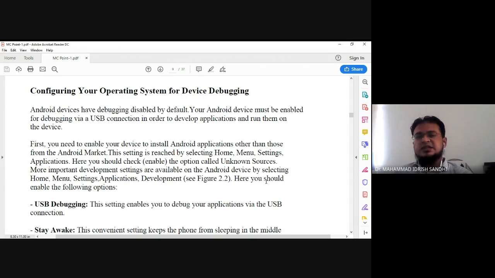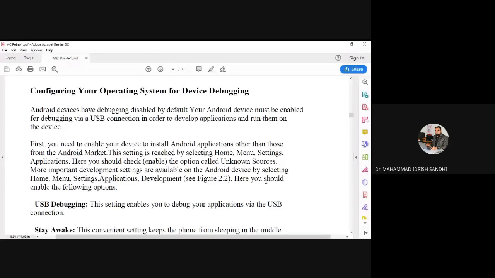We have the word device. Device is nothing but your mobile. If you have made your program and want to check whether it is running smoothly or not, there are two options. You can debug your program by using your mobile device on which you have installed your application, that is the apk file. We'll see later what an apk is. I think an apk is an installing file which we can install in our device or a mobile.